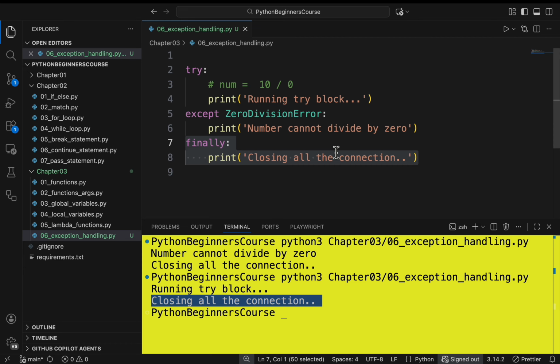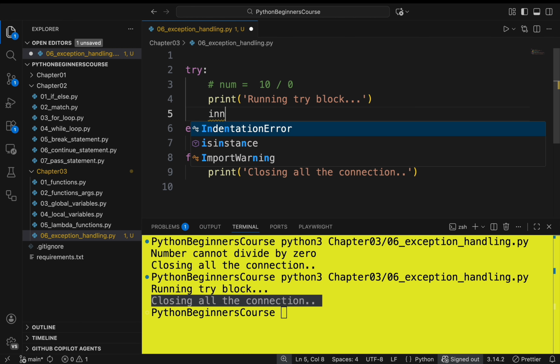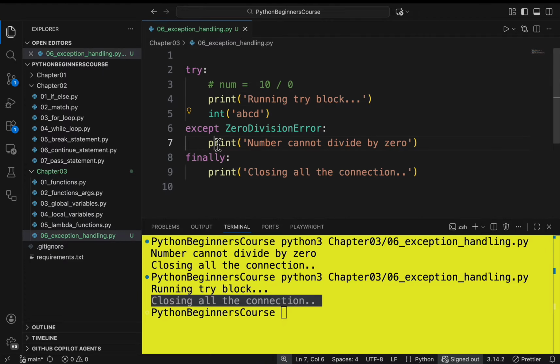And also you can add multiple except code blocks. Here I will write another line of code which will throw a ValueError. Here I am trying to convert a string to an integer type. I will pass the string as ABCD. ABCD is not an integer type, so it will throw a ValueError. Similar to the ZeroDivisionError, you can add another exception as ValueError.